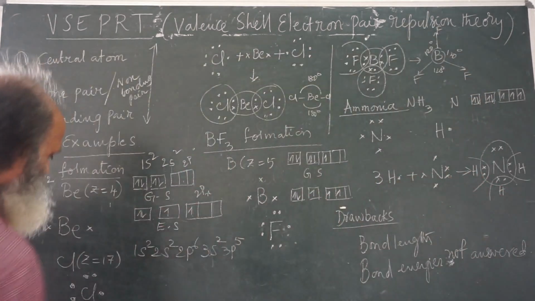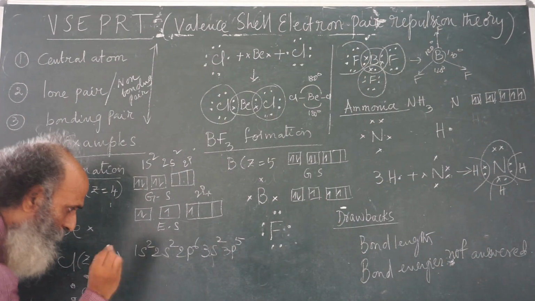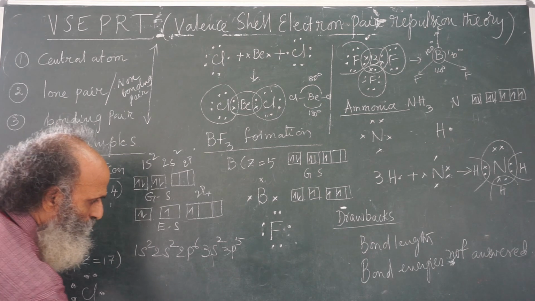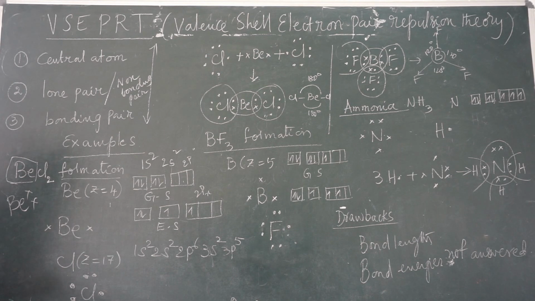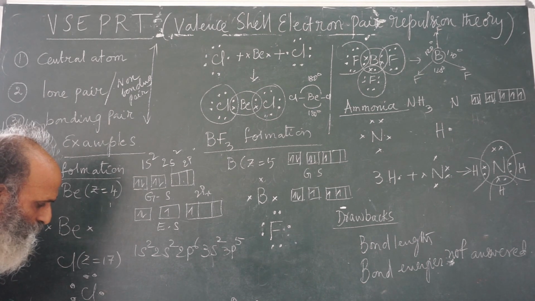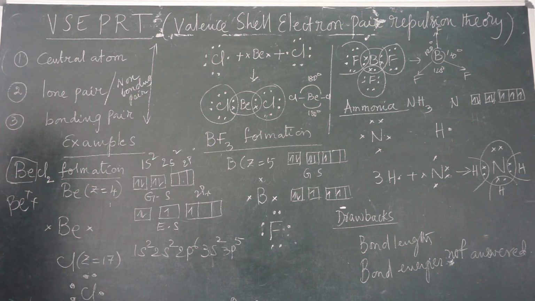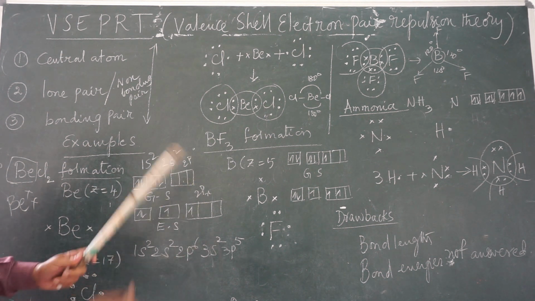That means 2Cl plus Be gives BeCl2. Actually, 2Cl we should not write, Cl2 we should write, but I am indicating atoms. That's why 2 chlorine atoms and 1 beryllium atom form BeCl2.